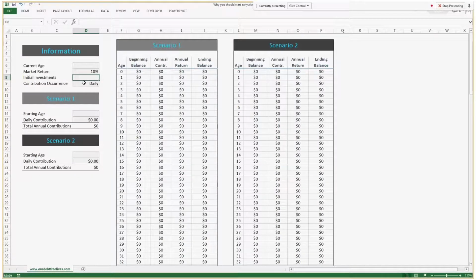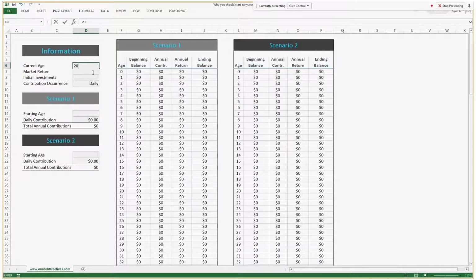And then over here we have the contribution occurrence. So for these scenarios down here, if you want to contribute daily, weekly, bi-weekly, monthly, annually, you can do that just by selecting one of these. And then if we come down here, with scenario one, this will affect this one. We have the starting date, and that's going to be the date that you start contributing.